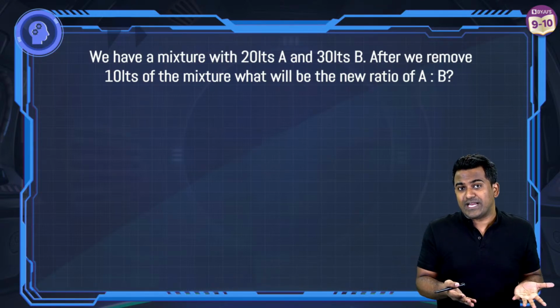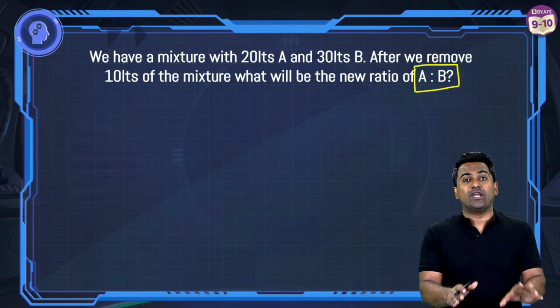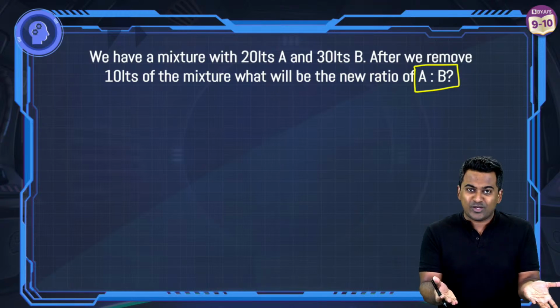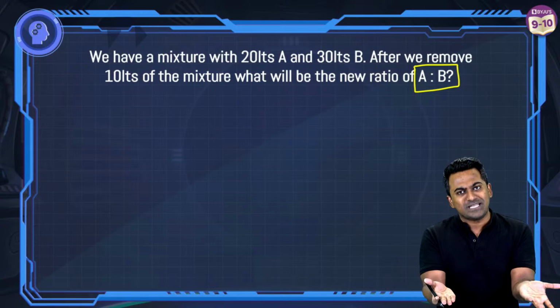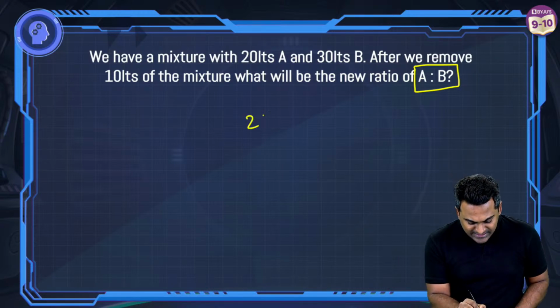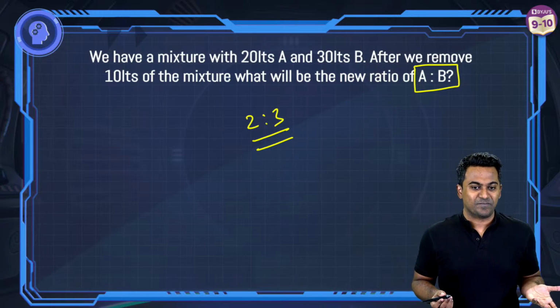Every sip is going to taste the same because the ratio of A to B is going to remain the same. It is not going to change. You have just removed some of the mixture. The remaining mixture will also be the same, right? So that's the reason why the answer is 2:3. It is not going to change.